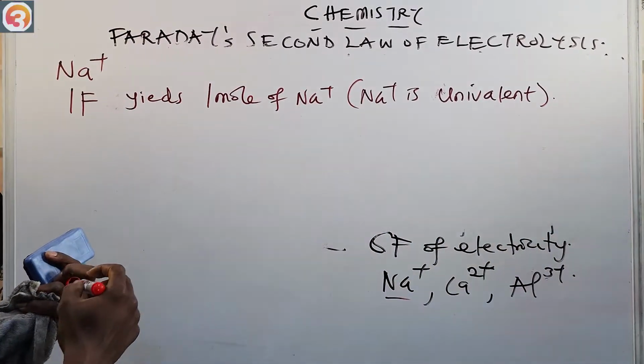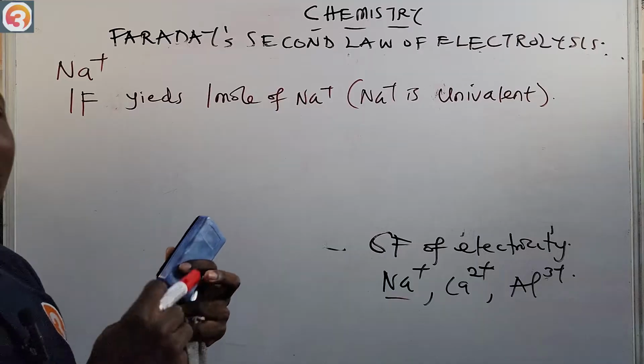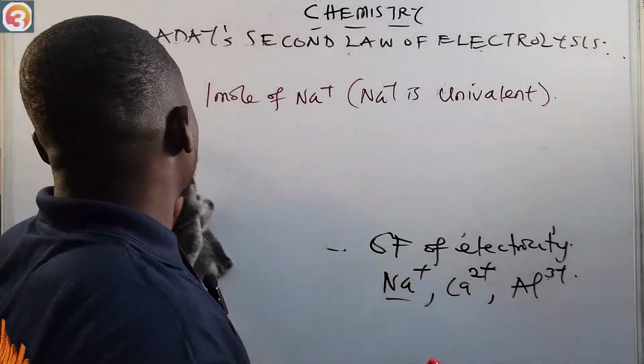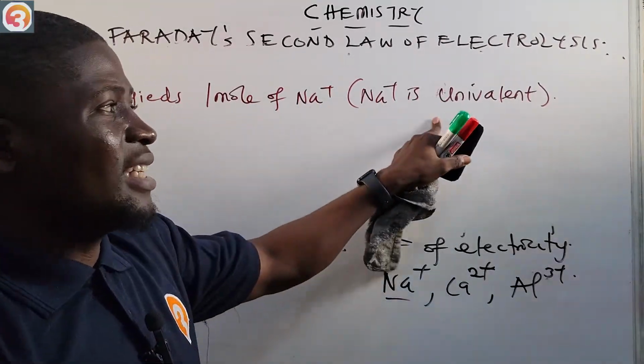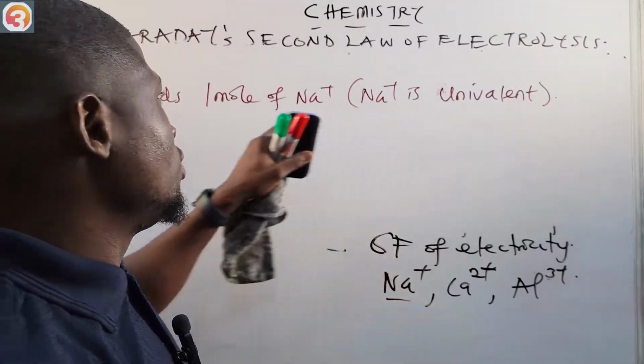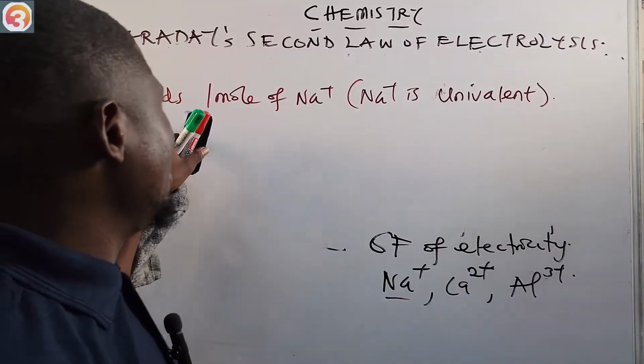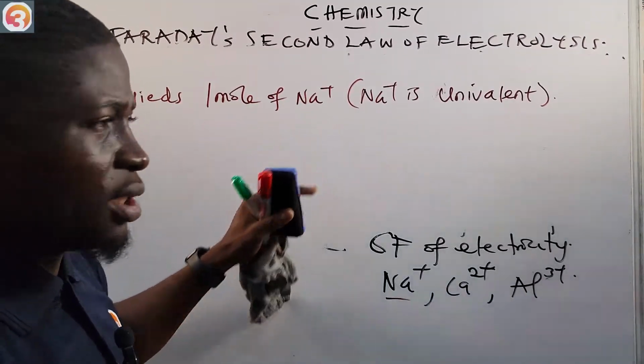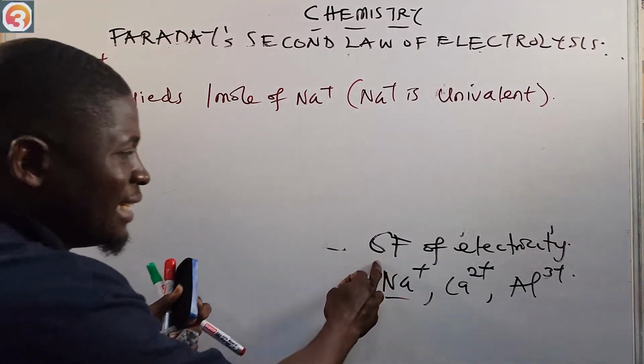Okay, 1 Faraday yields what? 1 mole of Na+, right? Because Na+ itself is univalent. It has a valency of 1. So you need 1 Faraday, and 1 Faraday will yield 1 mole of Na+. Now what about 6 Faraday?